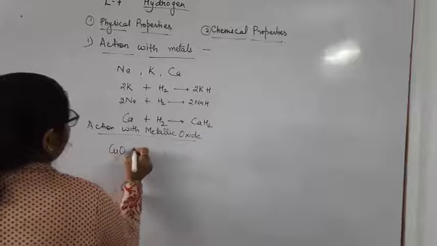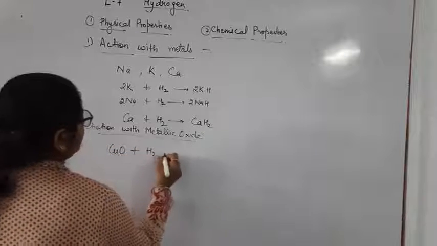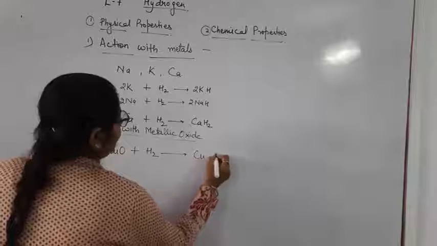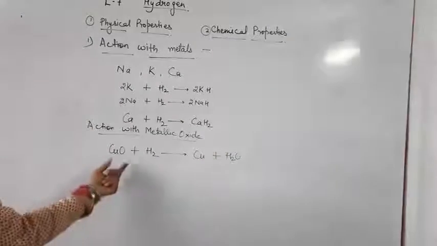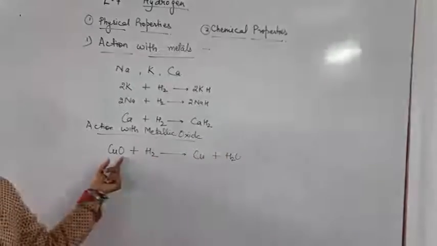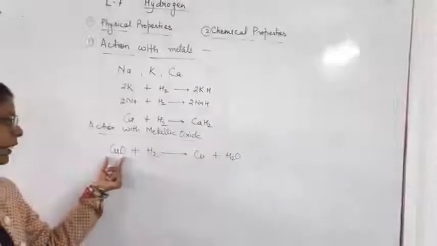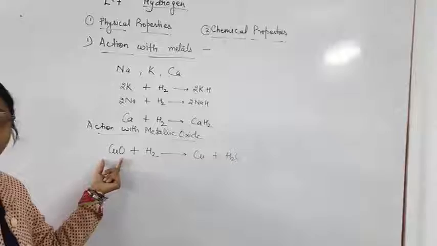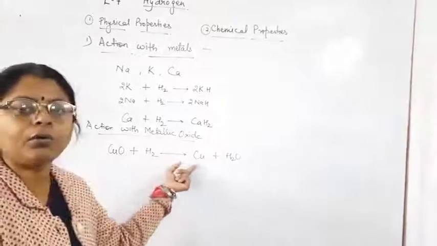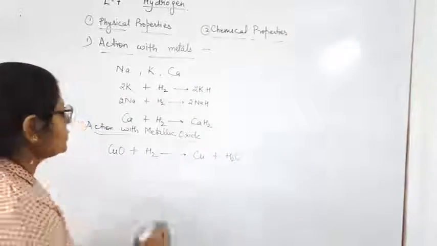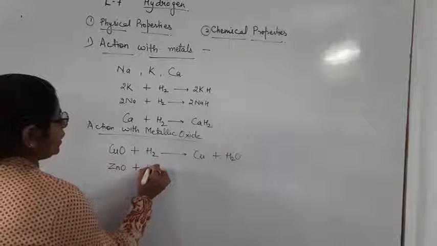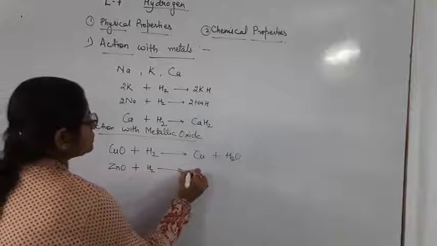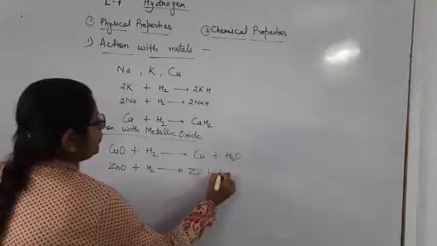Copper oxide, when it reacts with hydrogen, will change into copper metal plus water. This means oxygen is removed from the metallic oxide and the metallic oxide is converted into metal. Similarly, zinc oxide, when it reacts with hydrogen, forms zinc metal plus water.